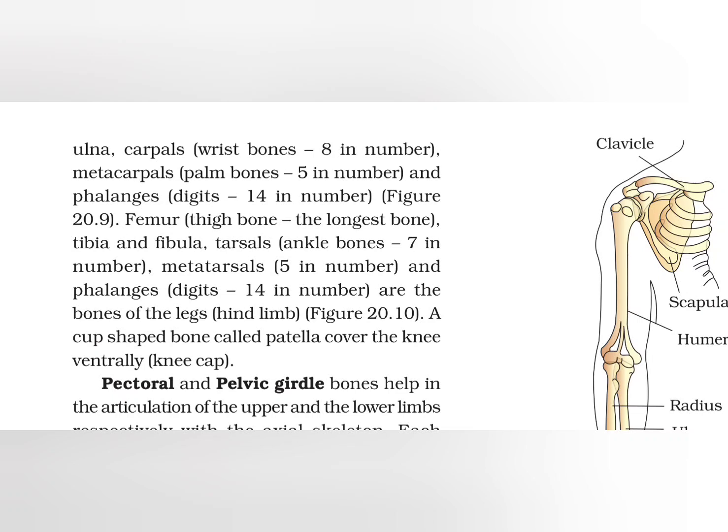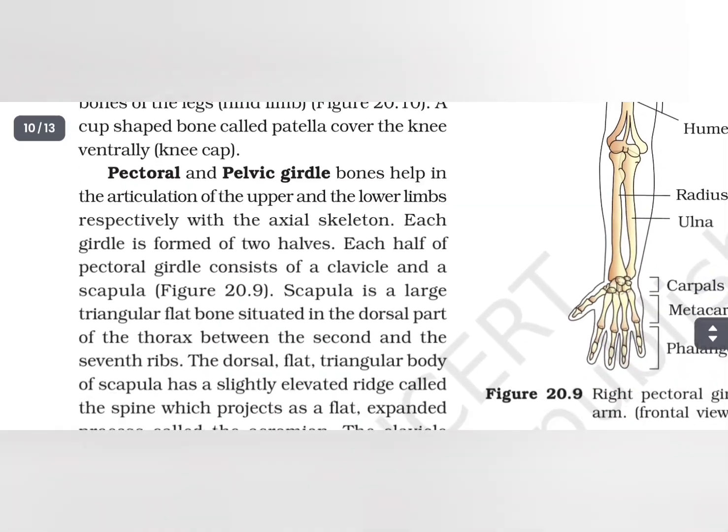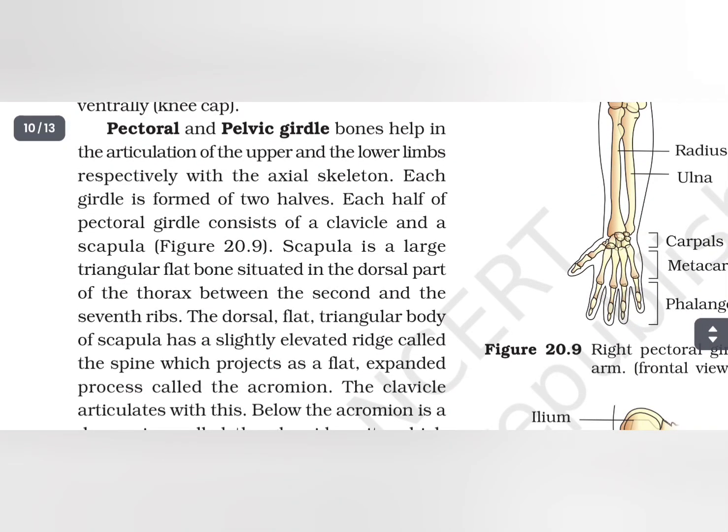Femur, thigh bone the longest bone, tibia and fibula, tarsals, ankle bone 7 in number, metatarsals 5 in number and phalanges digit 14 in number are the bones of the legs, hind limb. A cup-shaped bone called patella covers the knee ventrally, kneecap.